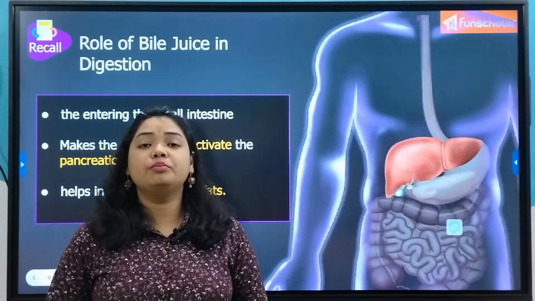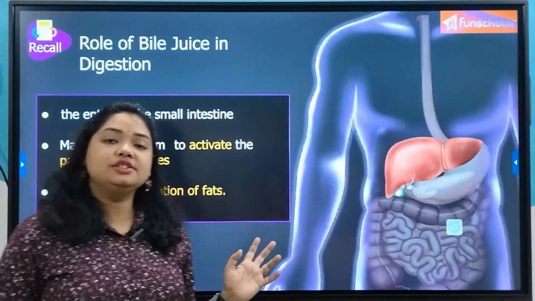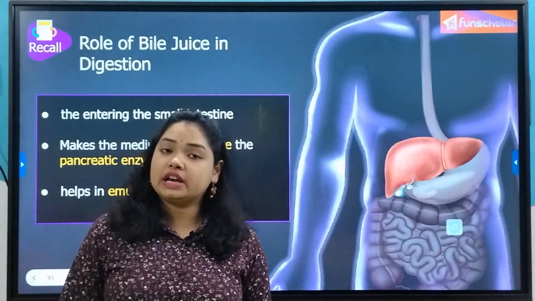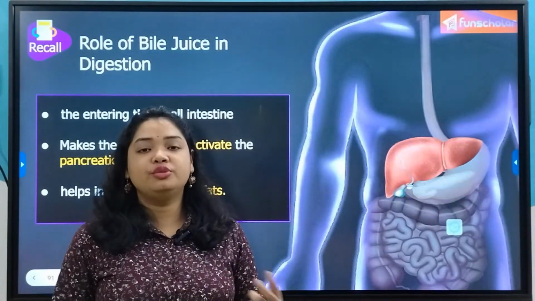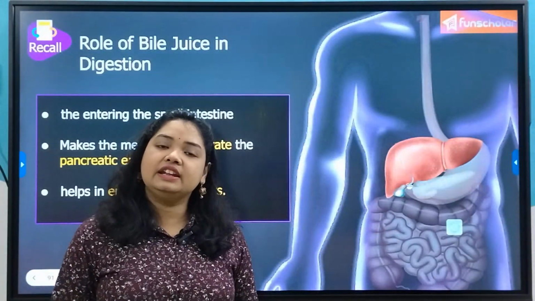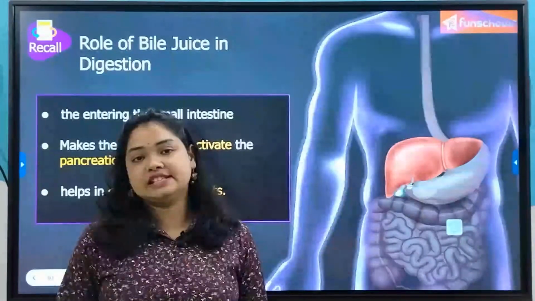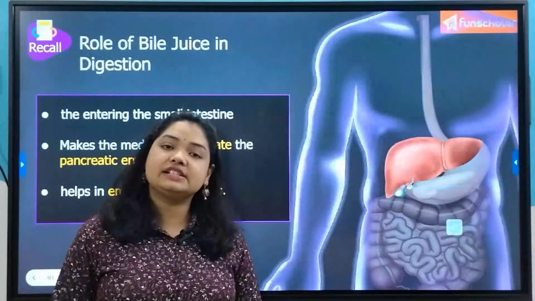So in order to make it alkaline, bile juice creates that alkaline environment. It contains bicarbonate ions which help to neutralize that acidity, and in doing this it also activates the pancreatic enzymes to act upon that chyme.